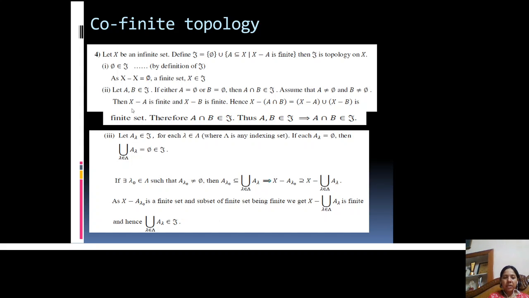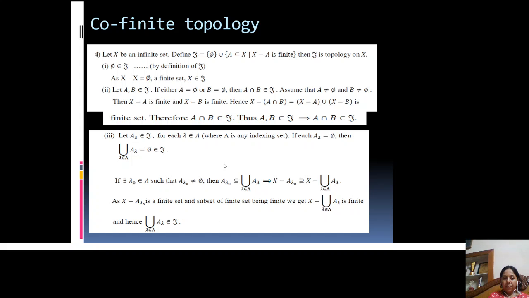For the third property, let us take an arbitrary collection A lambdas. Let all A lambdas belong to TOE. Now we will prove that the union of those A lambdas also belongs to TOE. So here, if we take the possibility that all A lambdas are empty sets, then their union is also empty, and the empty set belongs to TOE by definition of TOE. Hence this property is satisfied.